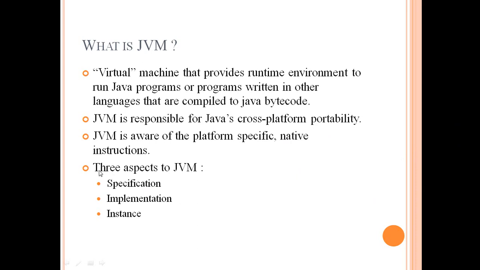There are actually three aspects to JVM. JVM is a specification, JVM is also an implementation, and JVM is also an instance. So let's understand all these three aspects when we talk about JVM.